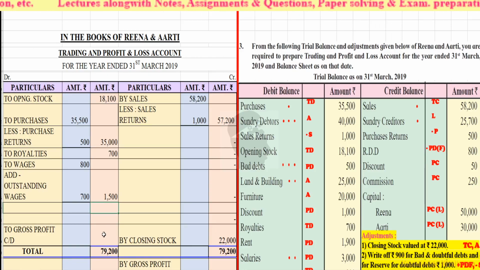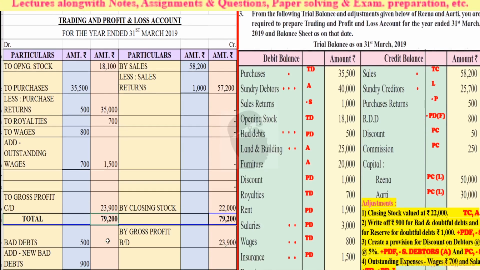So we will deduct rupees 55,300 from 79,200 to arrive at the gross profit, which is equal to 79,200 minus 55,300. It is rupees 23,900. So rupees 23,900 is the gross profit. So we'll bring the same gross profit down to the profit and loss account debit side.